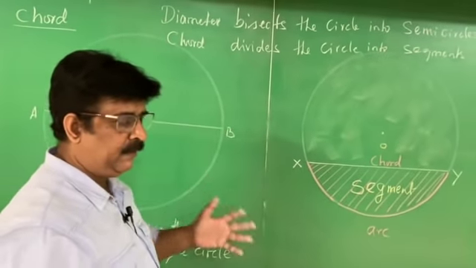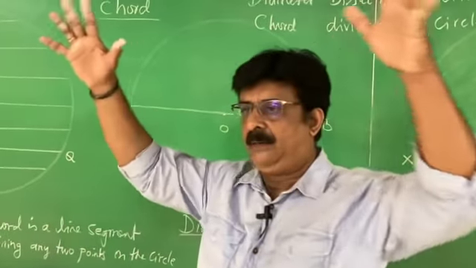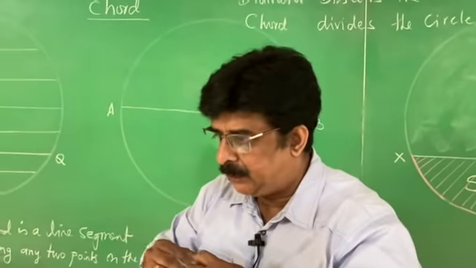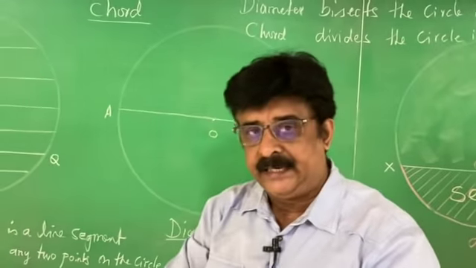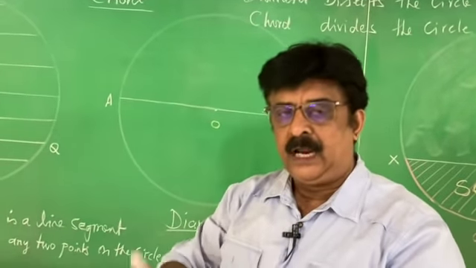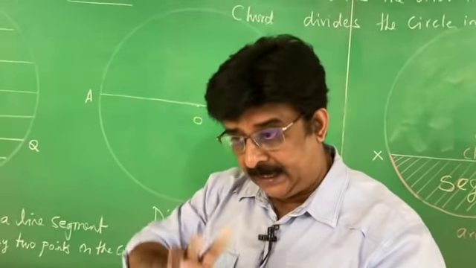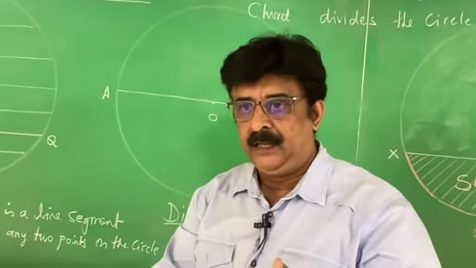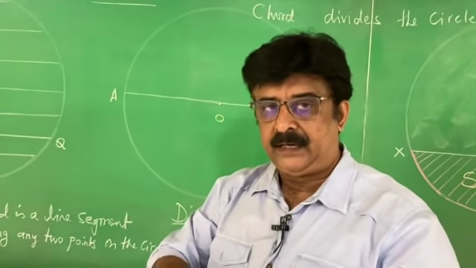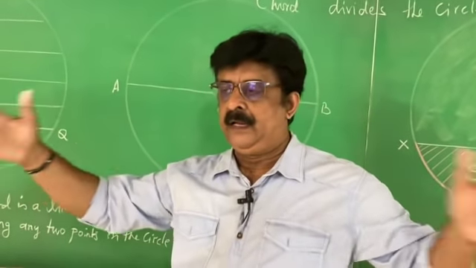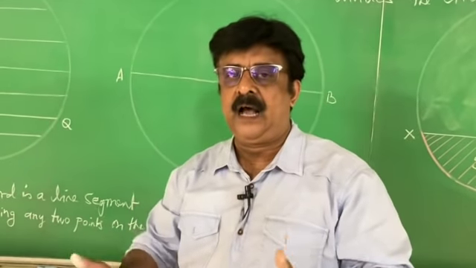Now what all do we know? We know what a circle is. A circle is a collection of all points in a plane which are at a constant distance from a fixed point called the center. Then we know what is radius, what is diameter, and what is chord. We know the relationship between radius and diameter, and between chord and diameter. Diameter is the longest chord. Diameter is twice the radius, or radius is half of the diameter.